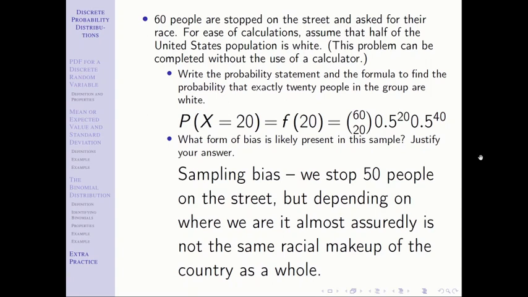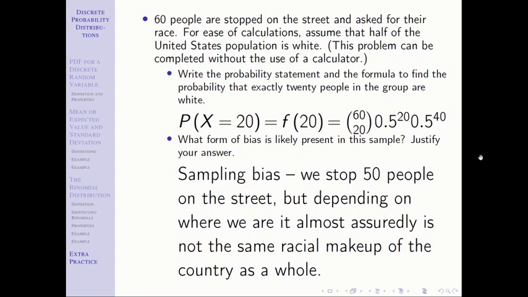In this case, you might think about a response bias, but I don't necessarily think that when you're stopping someone on the street, you can see them, you ask them for their race, there's probably not a lot of response bias there. But if you talked about that, as long as you're giving good justifications, it's not really a problem. Just don't go hunting for something that's not there. But the biggest thing here is sampling bias.